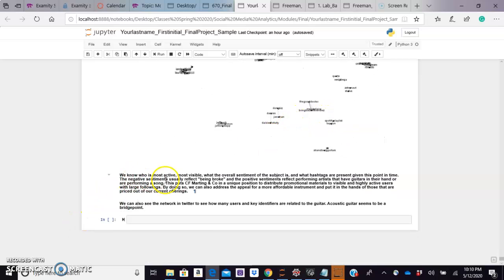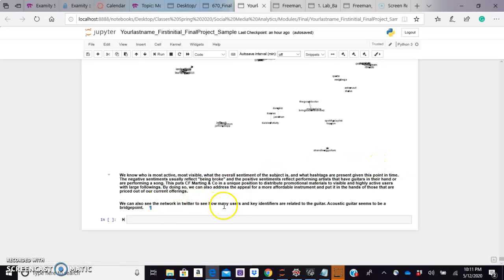So we know who is most active, who's most visible in the overall conversation of the subject. So what that tells us is that it puts our company in a unique position to distribute maybe promotional materials or demos to visible and highly active users with large followings. Just to kind of create buzz, have more of a presence. More people are going to see what we post or what they post about our product.